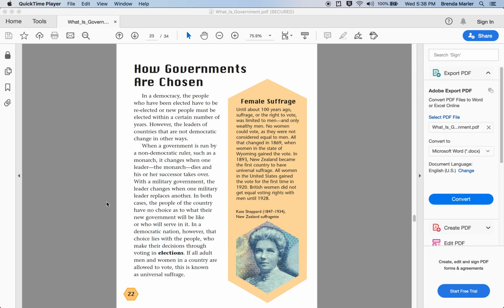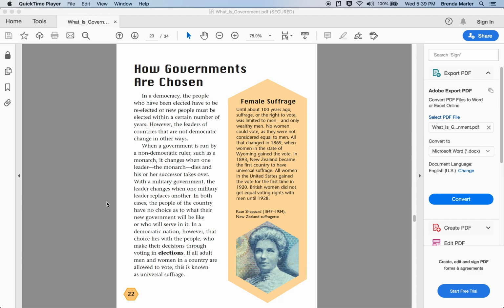In a democratic nation, however, that choice lies with the people, who make their decisions through voting and elections. If all adult men and women in a country are allowed to vote, this is known as universal suffrage. I'll read the caption. Female suffrage.